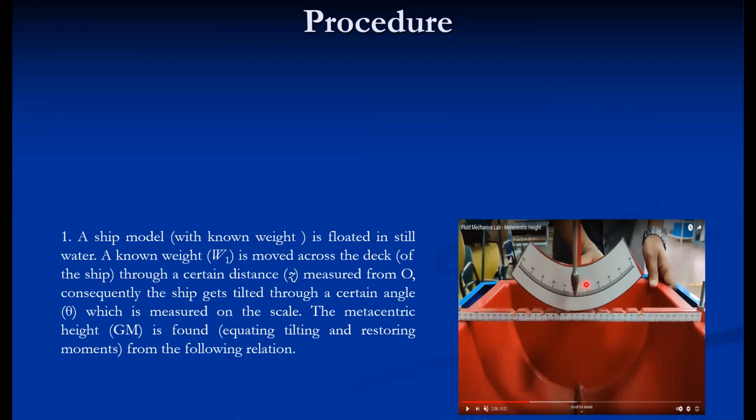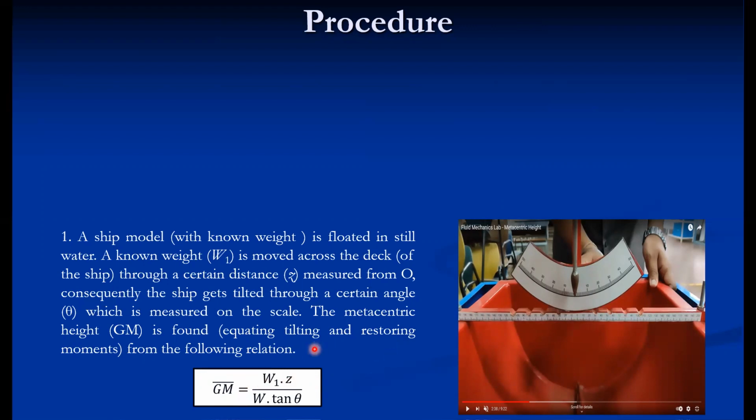So theta is known to us, the jockey weight is known to us, and W. So all these values are known to us. Now we can see the experiment. With the help of this, we can calculate GM bar. So W1, Z is this distance. This is one side, Z1, Z2. We can consider LHS and RHS, LHS and RHS. So Z values we can consider.